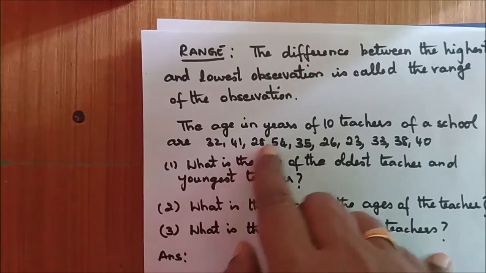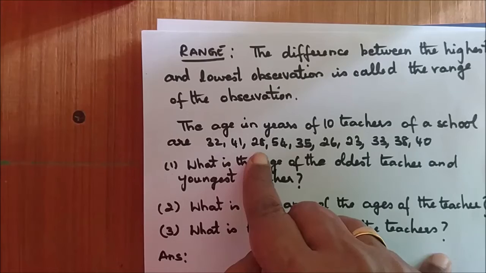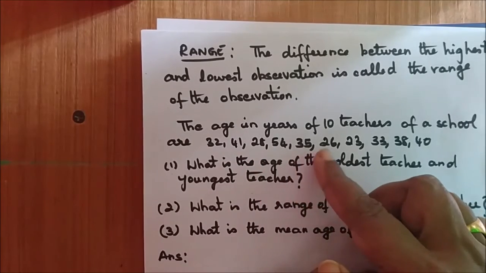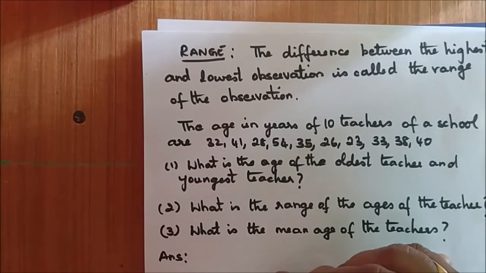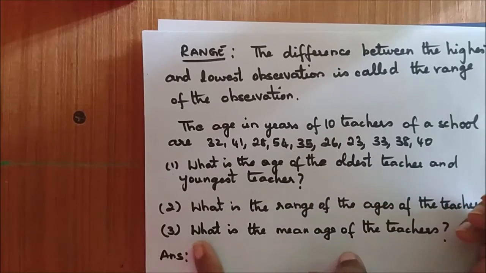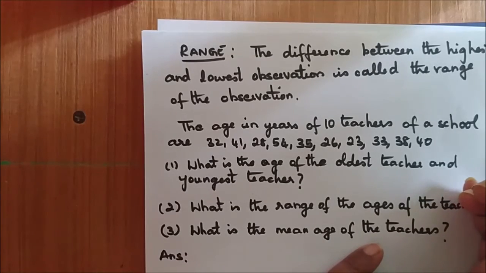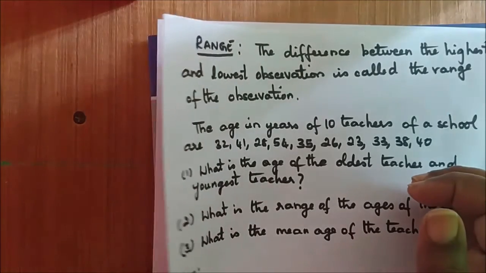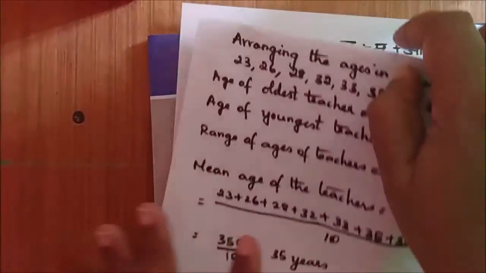Now the ages in years of 10 teachers of a school are 32, 41, 28, 54, 35, 26, 23, 33, 38 and 40. Now what have you to find out? Find the age of the oldest teacher and the youngest teacher. What is the range of the ages of the teachers and what is the mean age of the teachers? So we have been asked to calculate the arithmetic mean and the range.